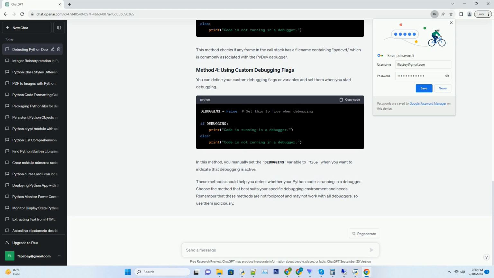You can also use the traceback module to inspect the call stack for traces of debugging. This method checks if any frame in the call stack has a file name containing pydevd, which is commonly associated with the pydev debugger. You can define your custom debugging flags or variables and set them when you start debugging. In this method, you manually set the debugging variable to true when you want to indicate that debugging is active.